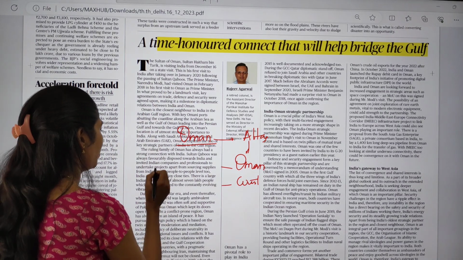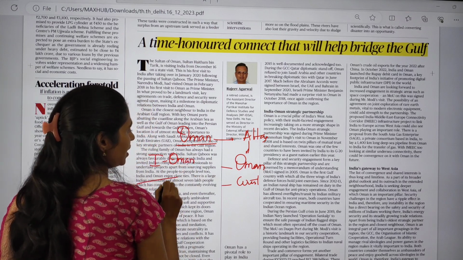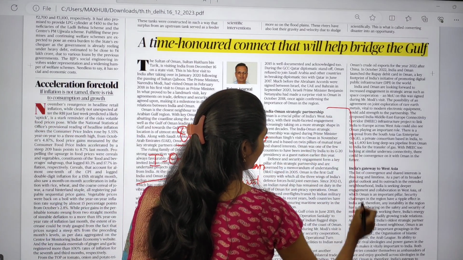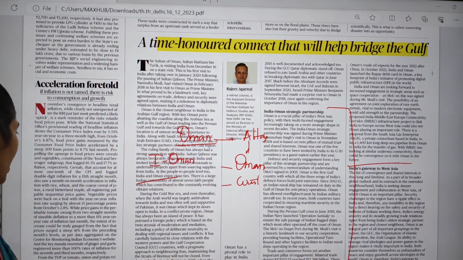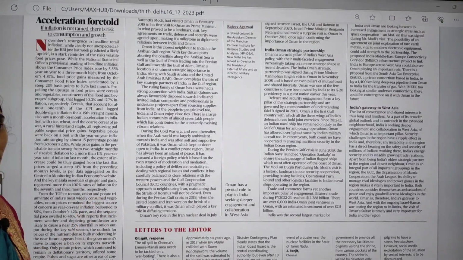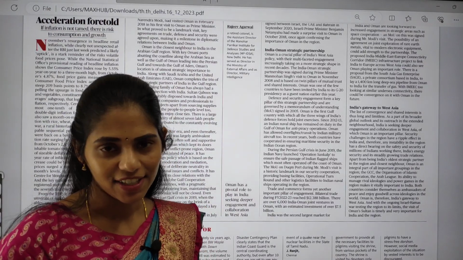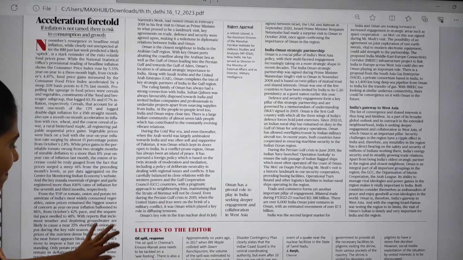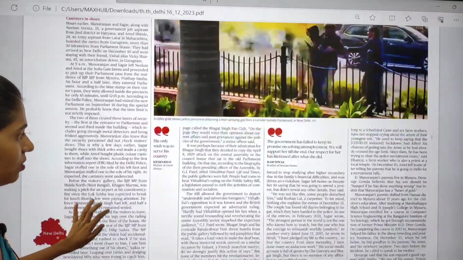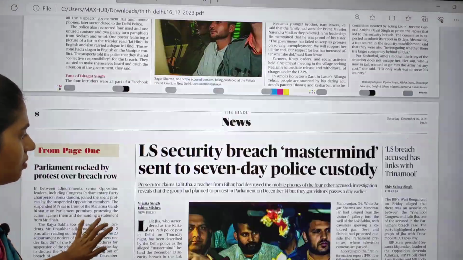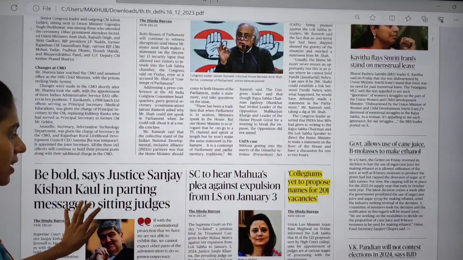And from the mains point of view, you have to see India-Oman relations. This paragraph is very important till here. That is about this topic, and this Oman topic is important from your GS Paper 2 under international relations. And there is no need of reading this Ground Zero. And on this page also, most of the articles are political articles.